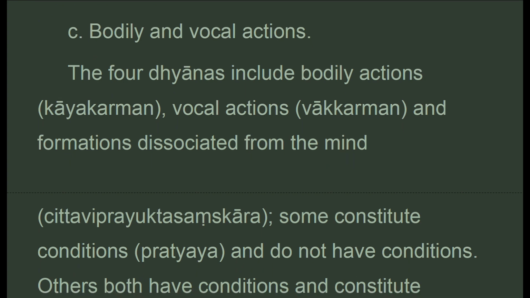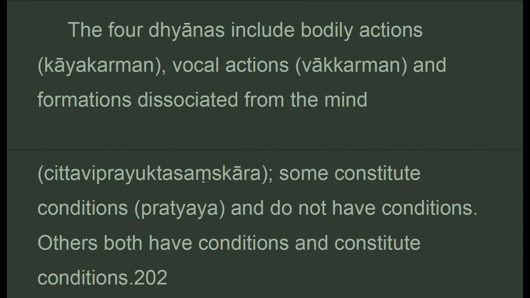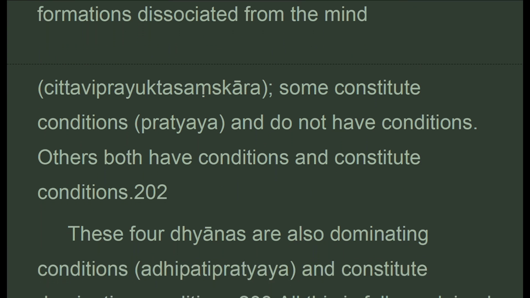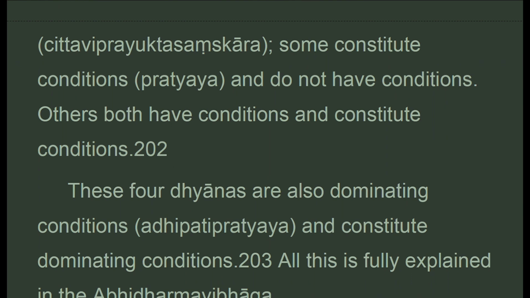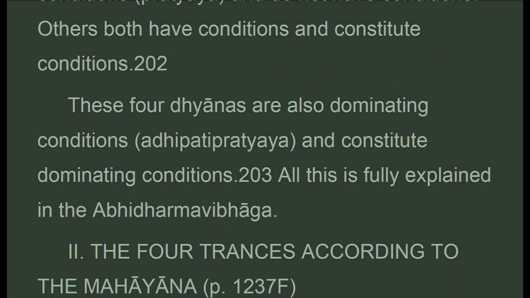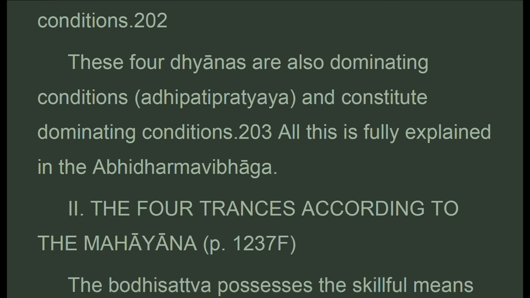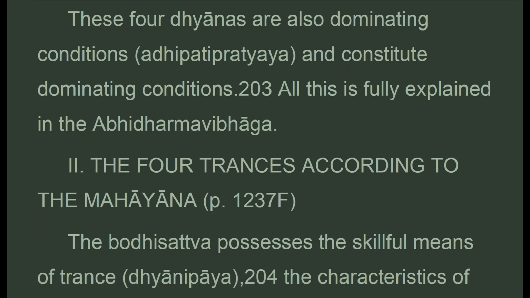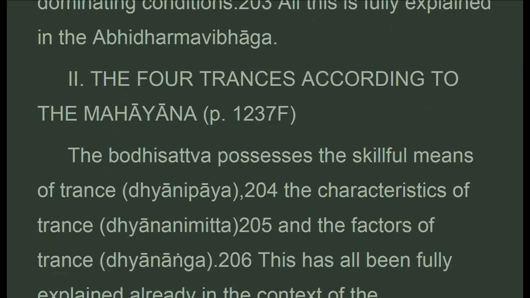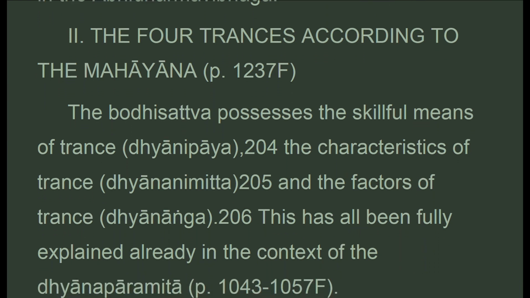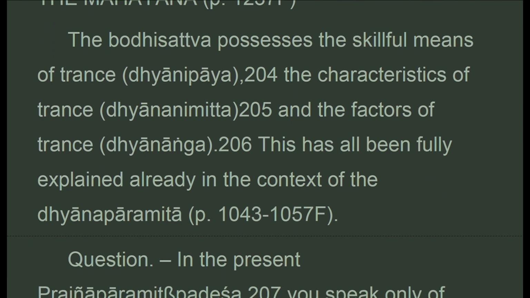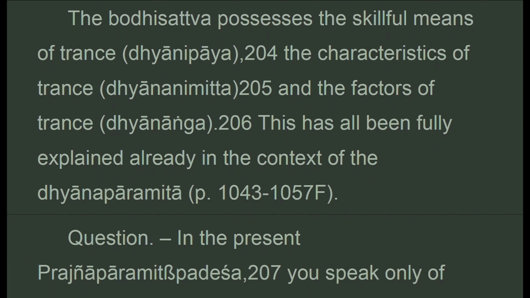Bodily and vocal actions. The four dhyanas include bodily actions, vocal actions, and formations dissociated from the mind. Some constitute conditions and do not have conditions. Others both have conditions and constitute conditions. These four dhyanas are also dominating conditions and constitute dominating conditions. All this is fully explained in the Abhidharma Vibhaga. 2. The four trances according to the Mahayana. The Bodhisattva possesses the skillful means of trance, the characteristics of trance and the factors of trance.